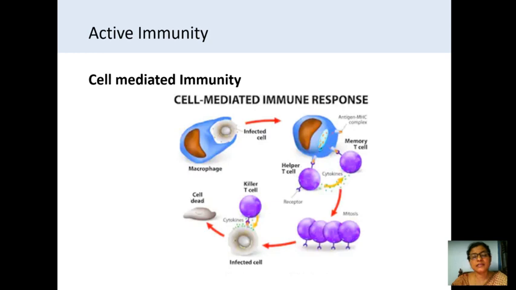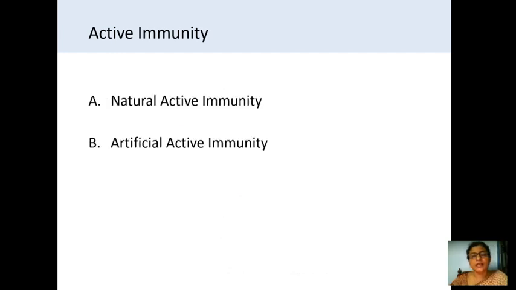So the CD8 cell or killer cell will kill the infected cell, causing the death of the cell and, at the same time, the death of the pathogens. This is the cell mediated immunity. So with this we finish the immune response or mechanism of active immunity. Now we finish the mechanism of artificial immunity, isn't it?